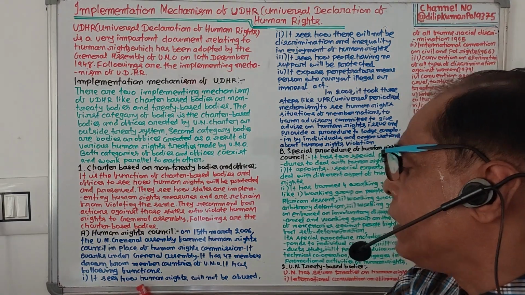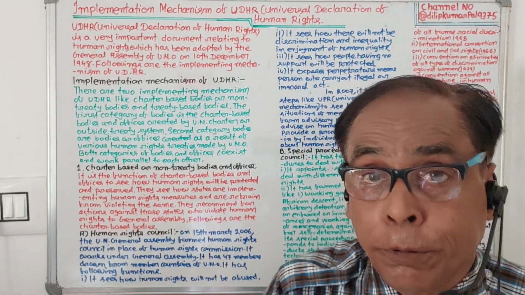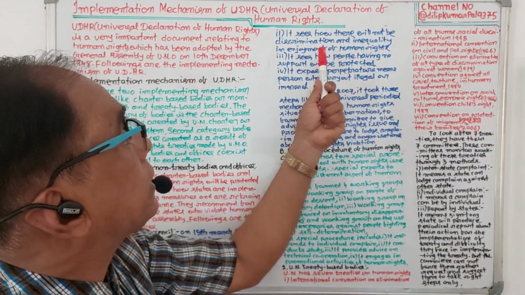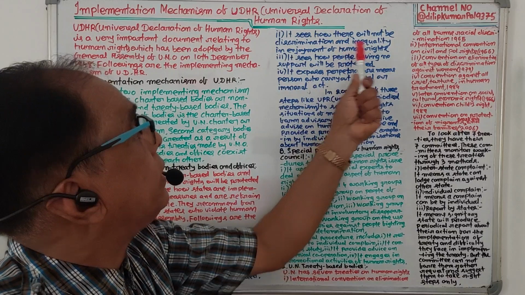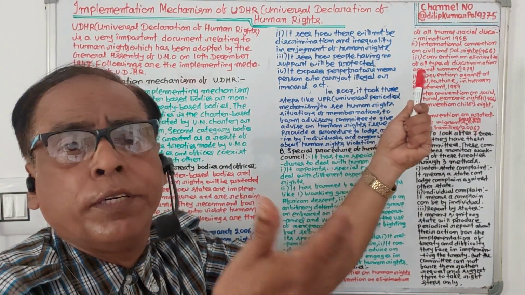Number one, it sees how human rights will not be abused or violated. Number two, it sees how there will not be discrimination and inequality in the enjoyment of human rights.